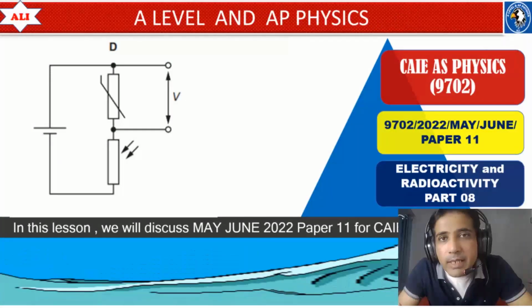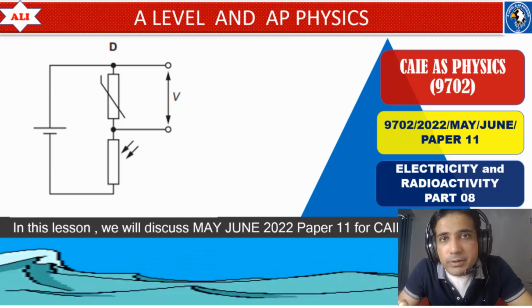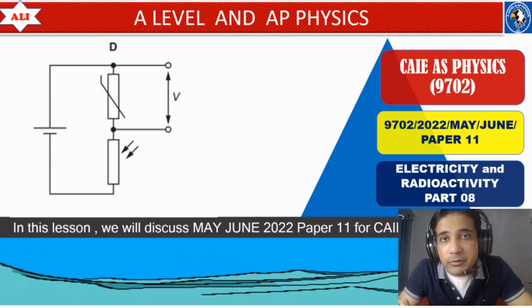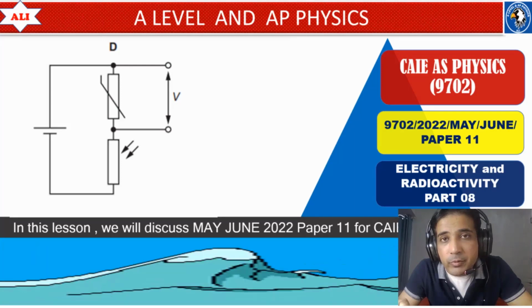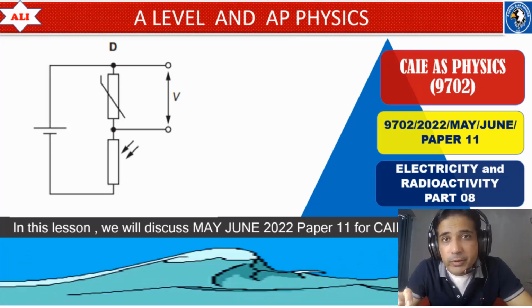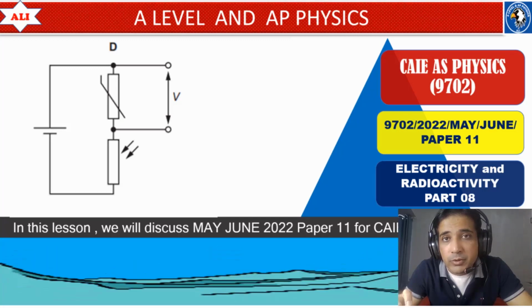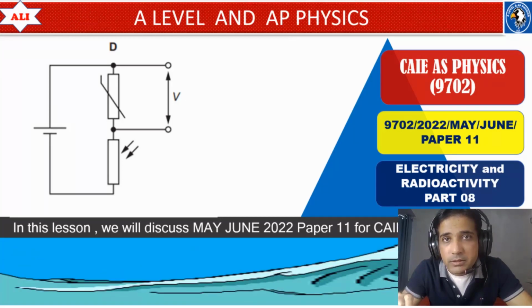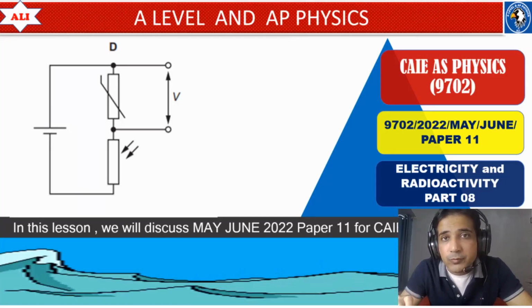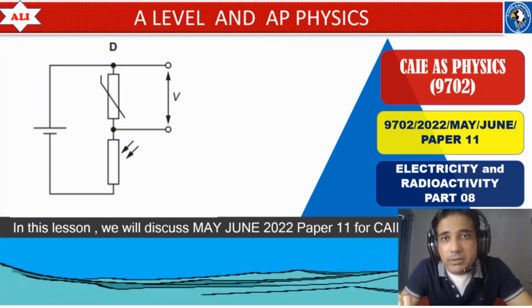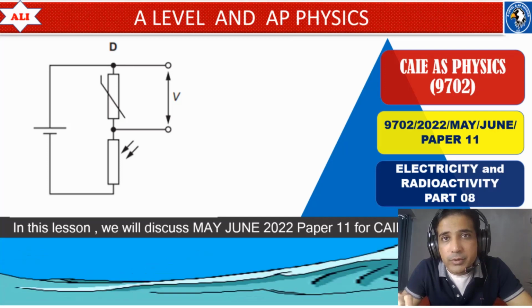Welcome to A-Level and AP Physics. In today's lesson, we will discuss some important past paper questions on electricity and radioactivity from May-June 2022, Paper 1, Variant 1. We will discuss some typical types of questions about electricity and radioactivity in detail so you can have a better understanding of these questions and also improve your conceptual understanding of these two topics. Let's study together, let's improve together.